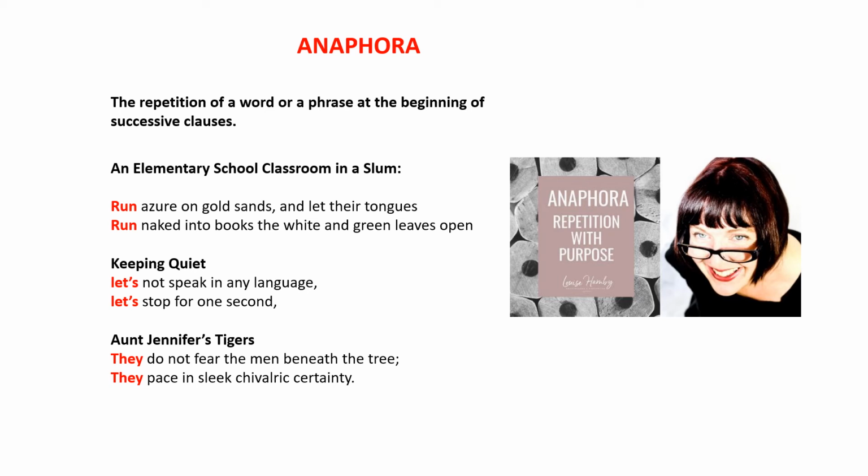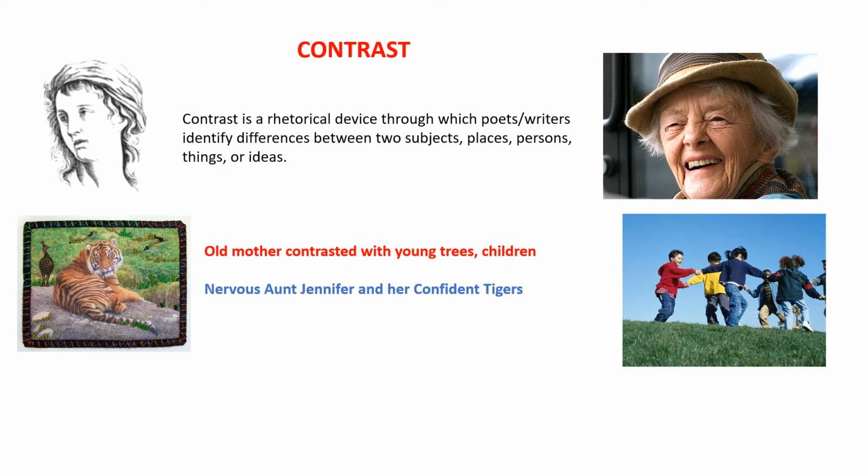That is anaphora. Now, contrast is a rhetorical device through which poets or writers identify differences between two subjects, places, persons, things, or ideas. So mainly, for instance, in My Mother at Sixty-Six, there is a very clear-cut contrast between the old mother and young trees and children. In Aunt Jennifer's Tigers, nervous Aunt Jennifer and her confident tigers. So these two main contrasts.